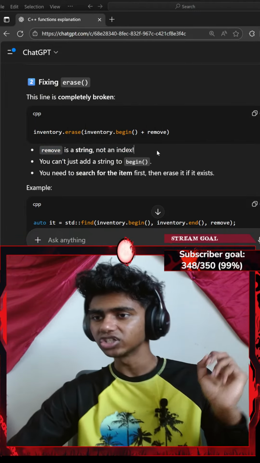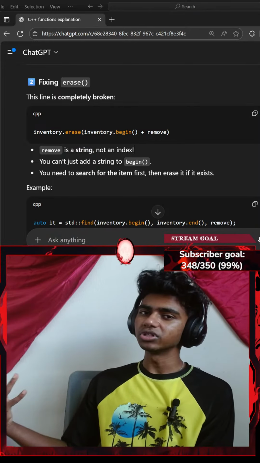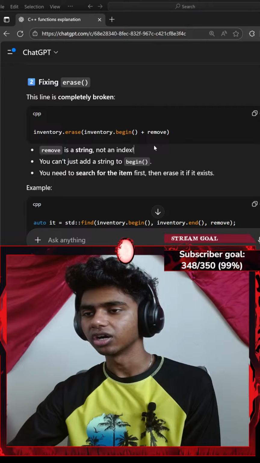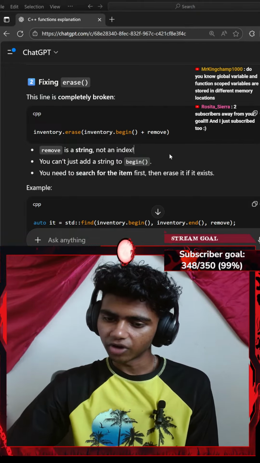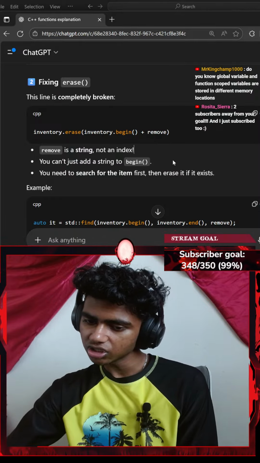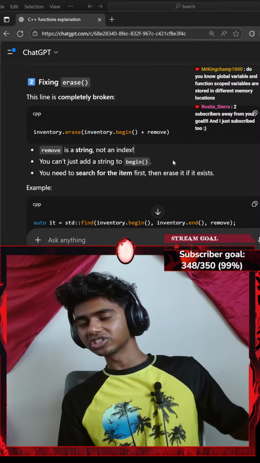Yeah, honestly, I thought to get an index, I should add an if statement to check if my remove variable is equal to the item inside of my vector. Do you know global variable and function scope variables are stored in different memory locations? Honestly, yeah, I did learn about scope resolution when I was learning Python.